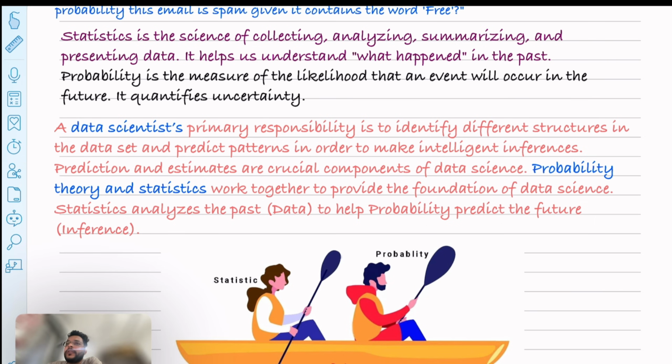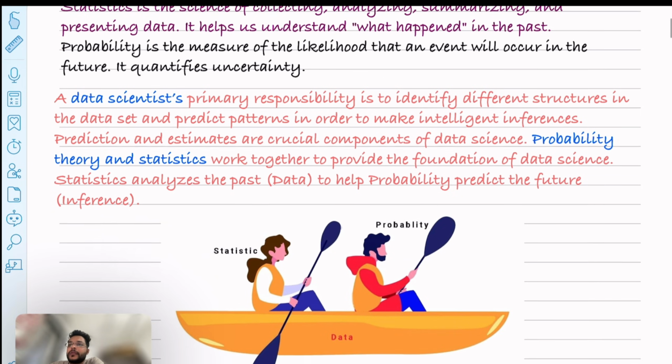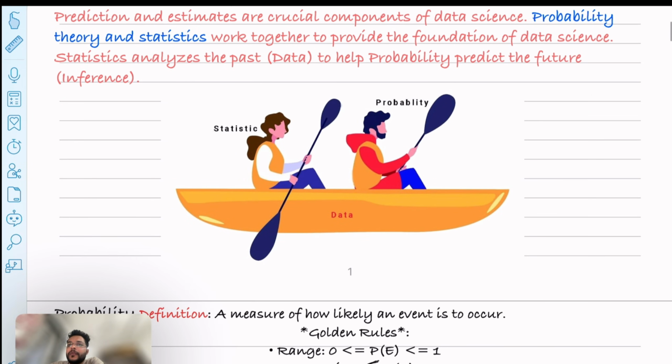So it is predicting the future based on the current uncertainty. So as I told you, statistics helps analyze the past data to help probability predict the future or to make the inference.